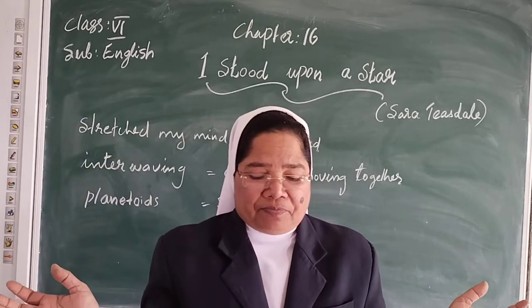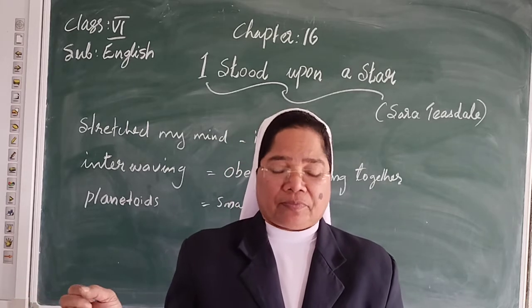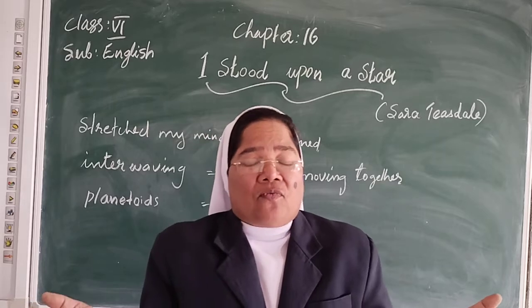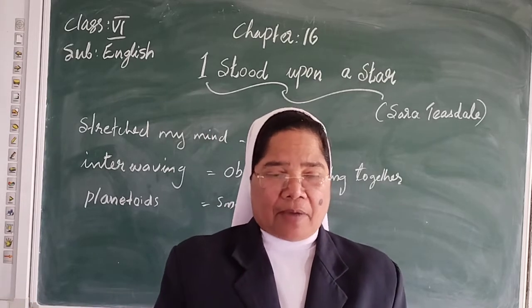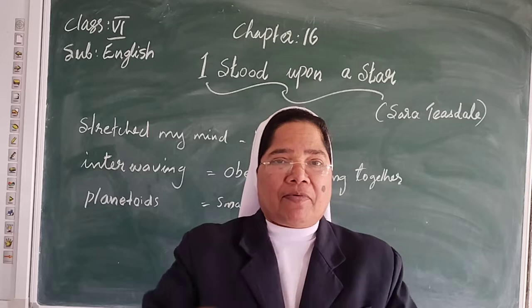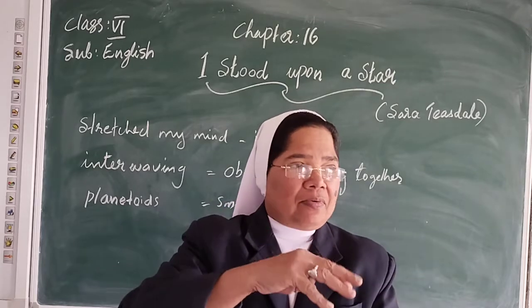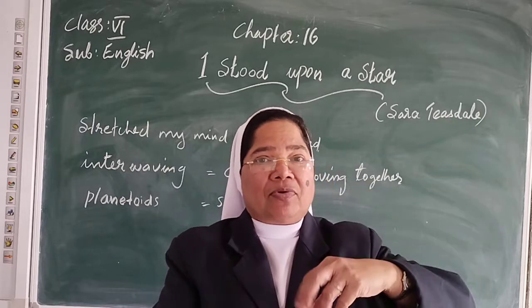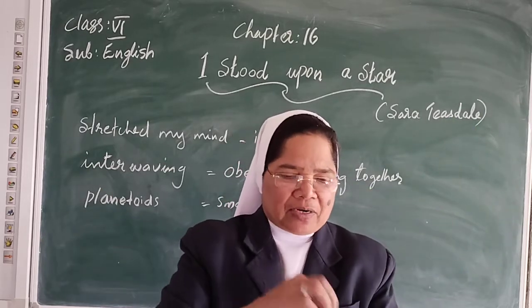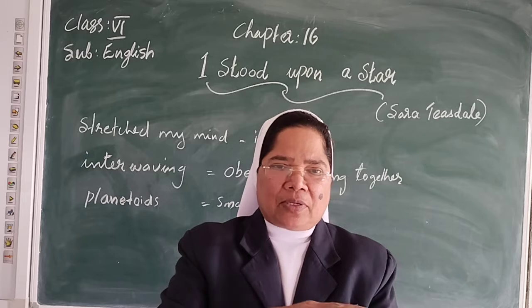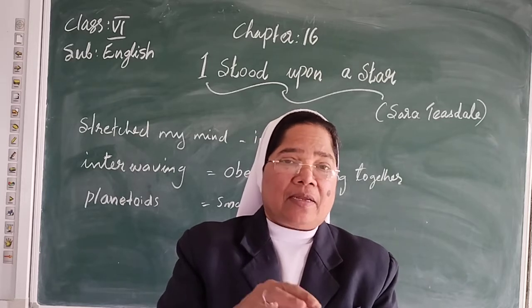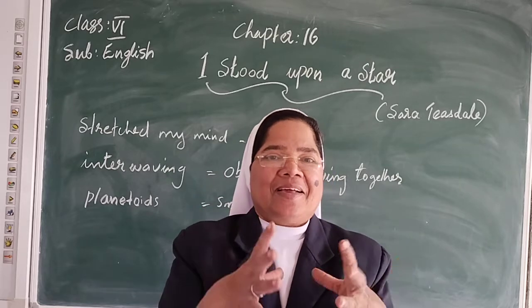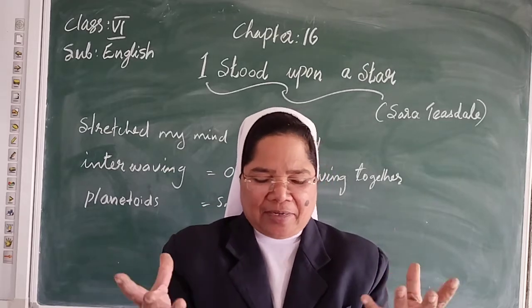Earth sparkled like a rain-wet flower. After raining, what happens to the flowers? When the sun comes, the water drops on the petals are shining. When the sunshine comes afterwards, the petals are shining in the light.